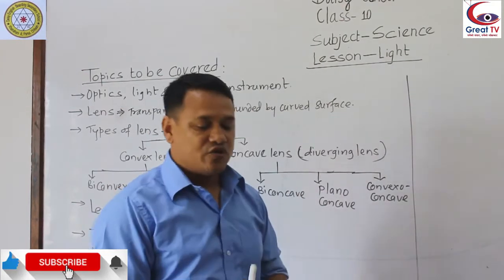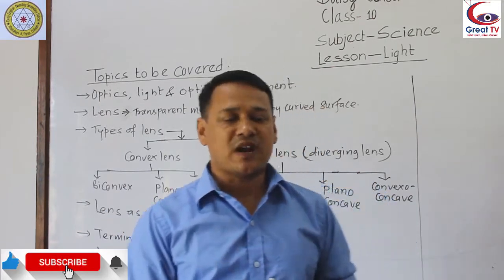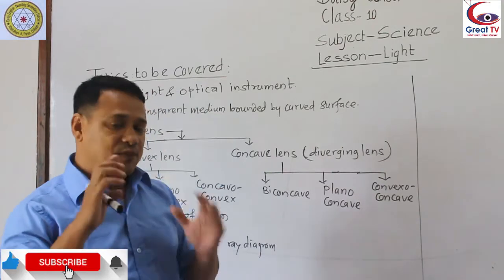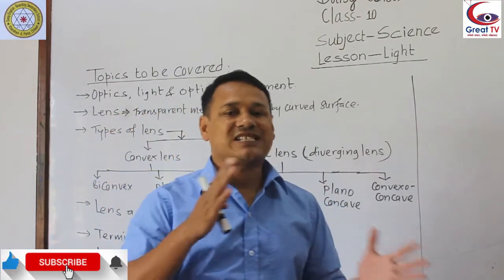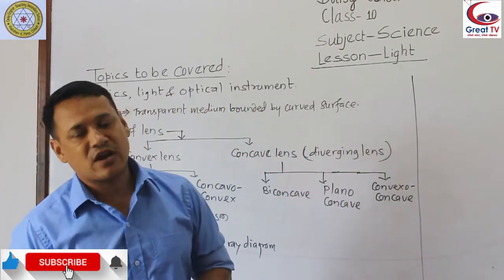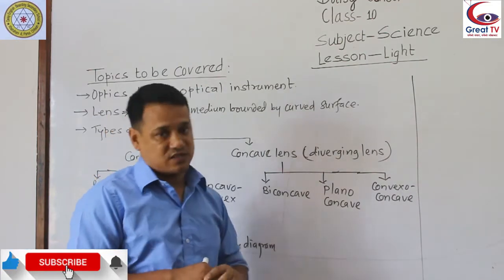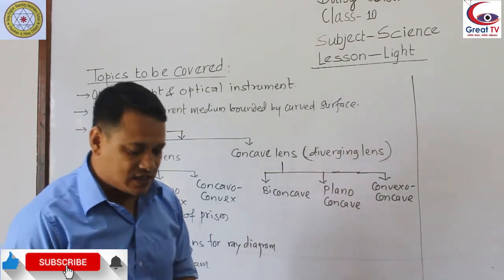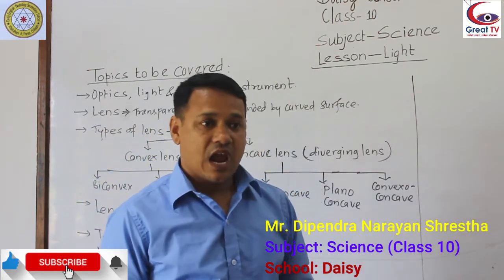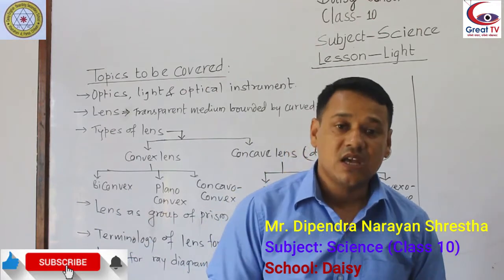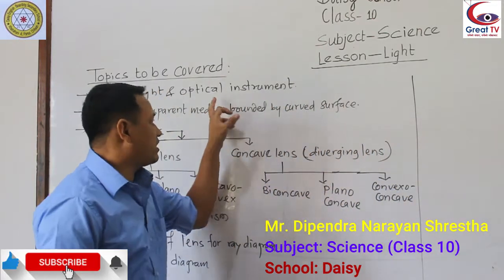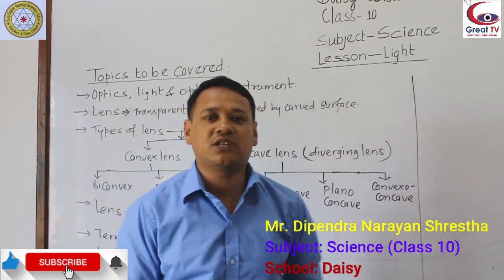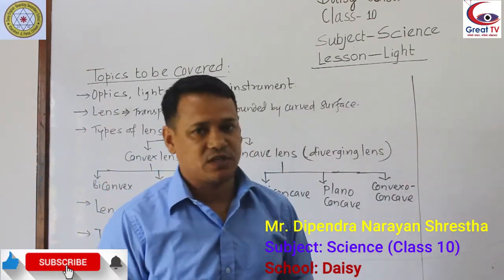So a lens is a portion of a transparent medium which is bounded by a curved surface and can alter the size of the image of an object by the refraction process. That is the lens. And the devices which consist of a lens and which can alter the size of the image are called optical instruments. Okay, this video is captured using a camera. A camera is an optical instrument.